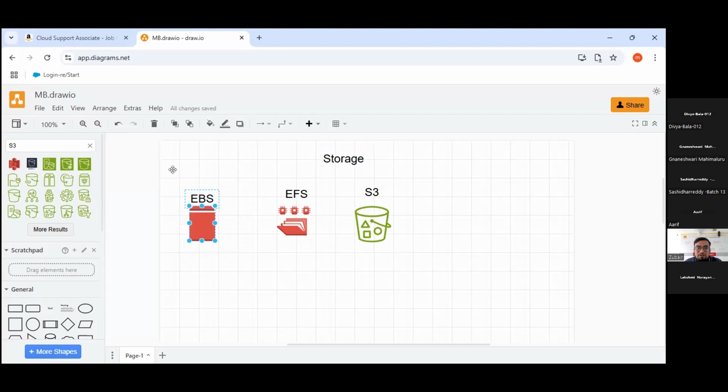But it could be in the same availability zone, guys. So kindly make a note of that. I'm just giving you the overview. I'm not asking which type of questions they will ask, because I also don't know which type of questions they will ask you. That's why I'm giving you the overview. So make a note of that.